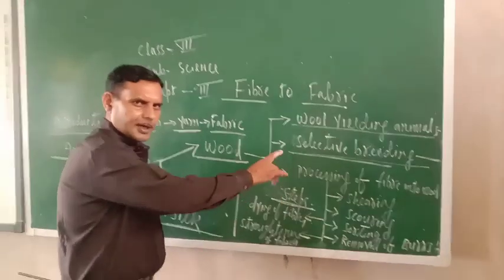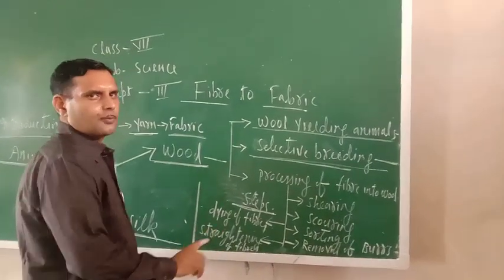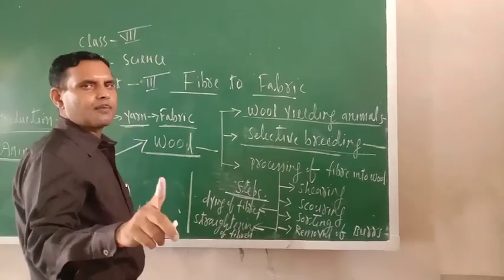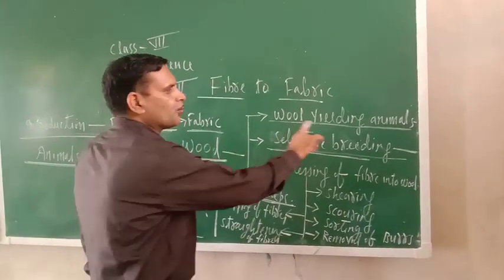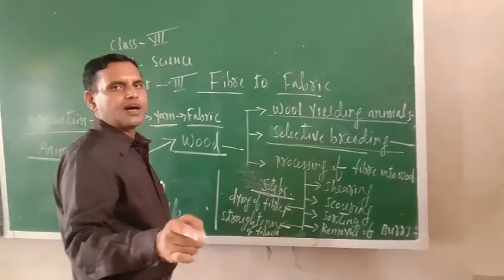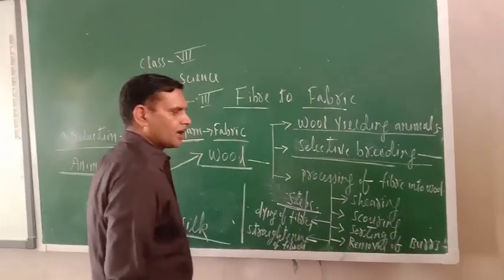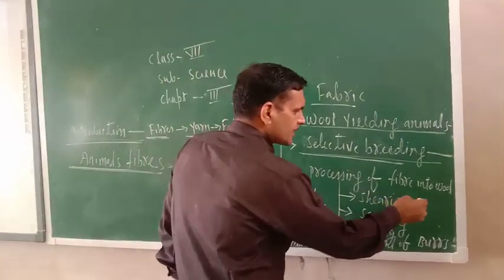I have already spoken about selective breeding. Selective breeding is a selection of good quality parents of wool yielding animals to get good quality wool.